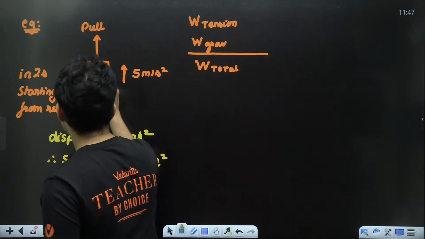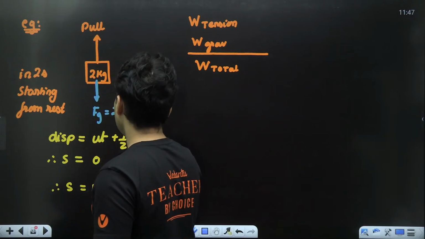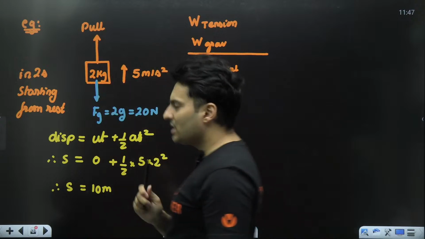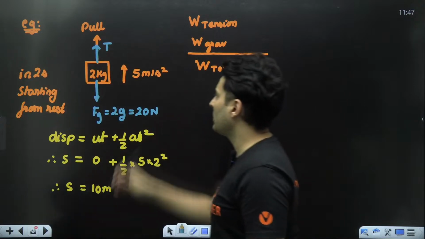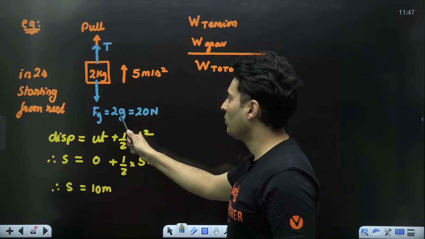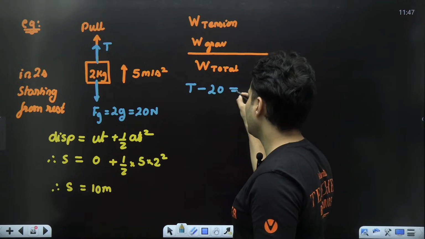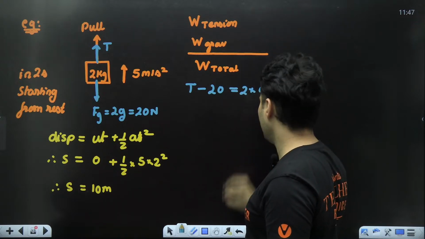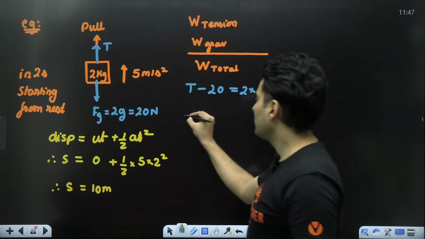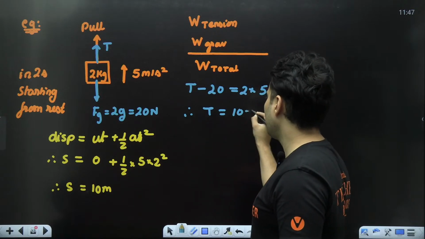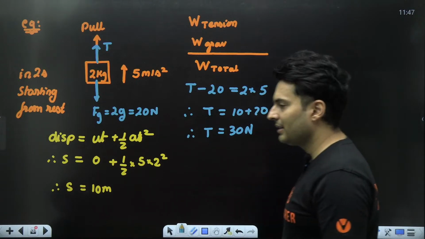Next, gravitational force, I know. It is nothing but mg. So it is just 2g, which is basically 20 Newton. But tension, I do not know that. So I'll just show some tension over here, and let me apply Newton's laws. As per Newton's laws, this force will be more than this, because of which it is going up. So tension minus the 20 Newton force is mass times acceleration. Acceleration is 5. I've just used net force is ma. Therefore, tension will be 2 5s are 10 plus 20. Therefore, tension will be 30 Newton.